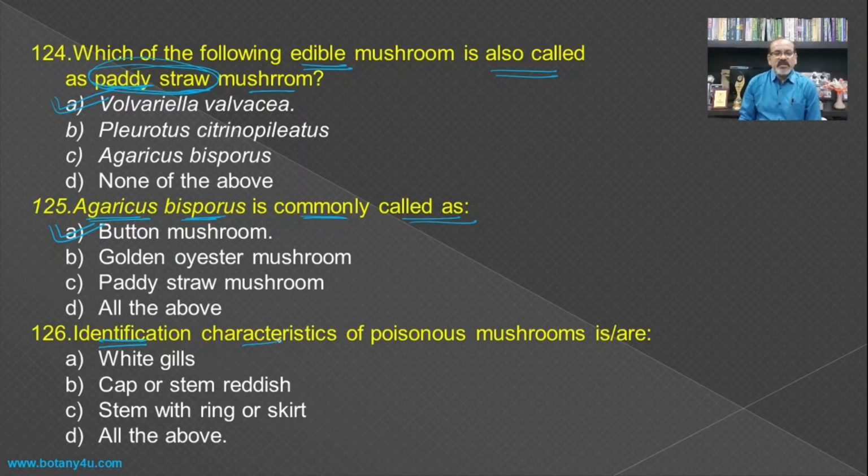Then, the identification characteristics of poisonous mushrooms. This is very important as general knowledge also. They have white gills, a reddish cap or stem, and a stem with a ring or skirt. If you see such a shape, with such a ring around it, that is known as the skirt. So all these are the characteristic features of poisonous mushrooms by which we can easily identify them.